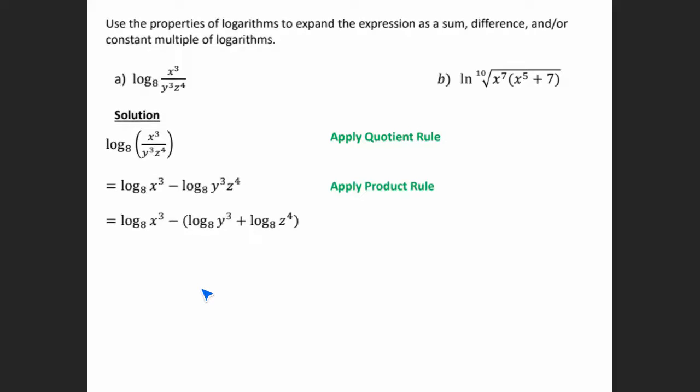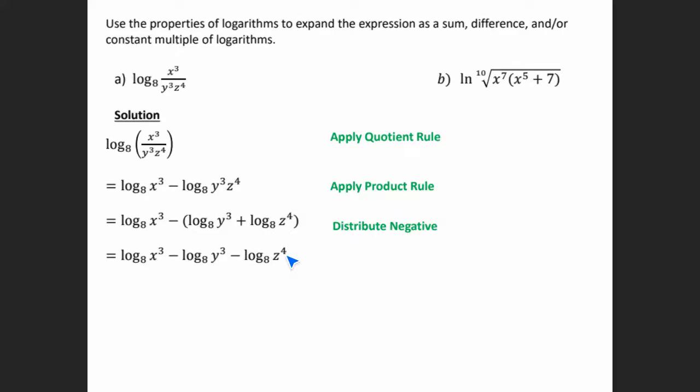Okay, so now we have a minus in front of the parentheses. So let's go ahead and multiply that negative into the parentheses. And so we end up with log base 8 of x cubed minus log base 8 of y cubed minus log base 8 of z to the 4th. And what is the last thing that I can do for each of these logs? Any ideas how I can simplify one more step? So they all have what?